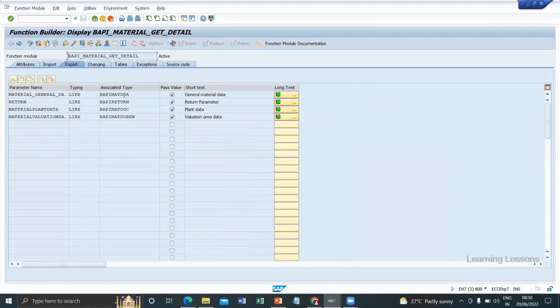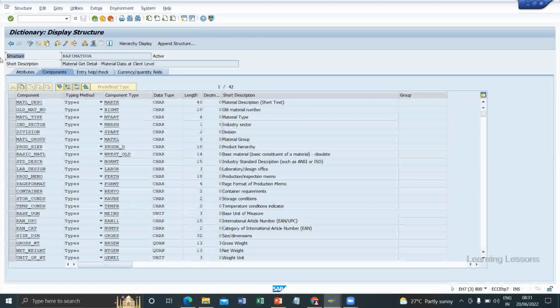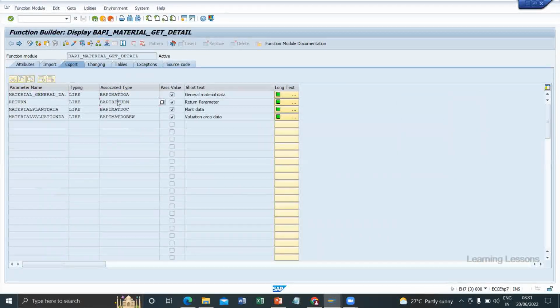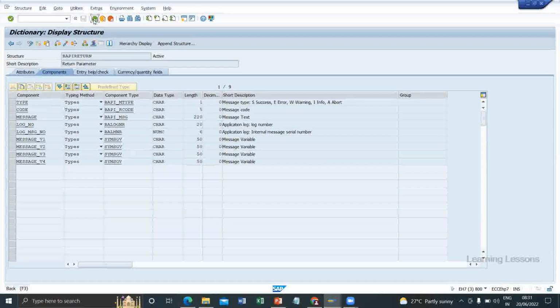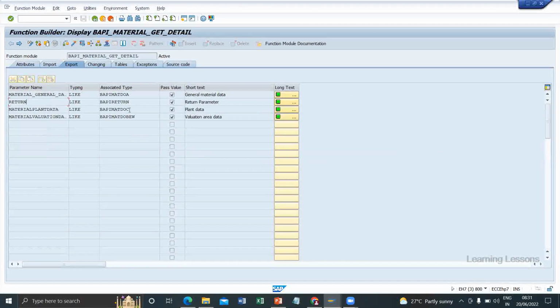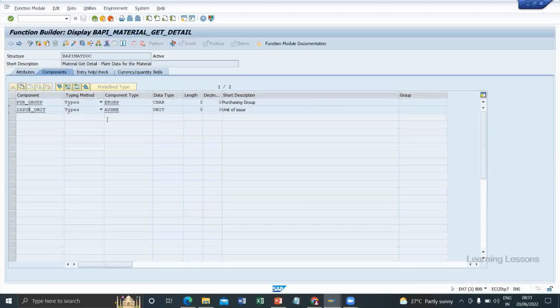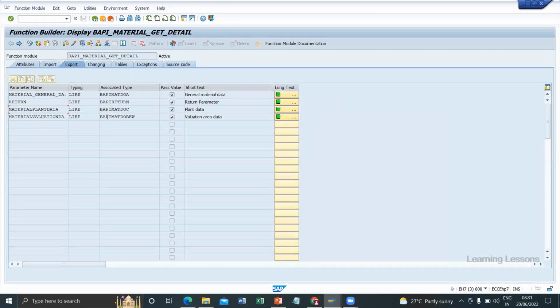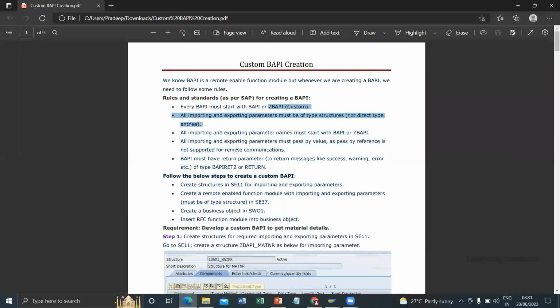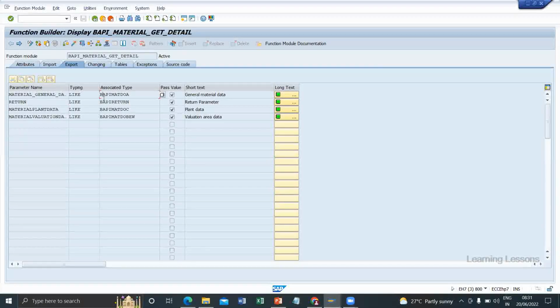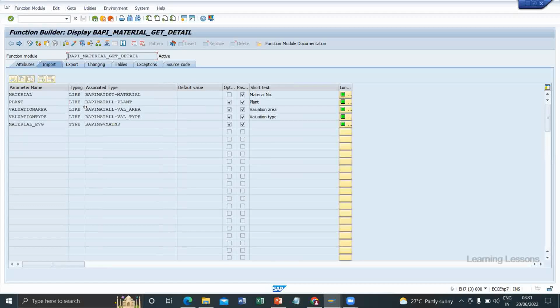If we go to exporting, this is also a structure. BAPI return structure. BAPI material document structure. So we should follow this naming rule. And all importing and exporting parameter types must also start with BAPI or ZBAPI. Because if you see, BAPI is everywhere. When we create our custom structures, we have to create them with ZBAPI.